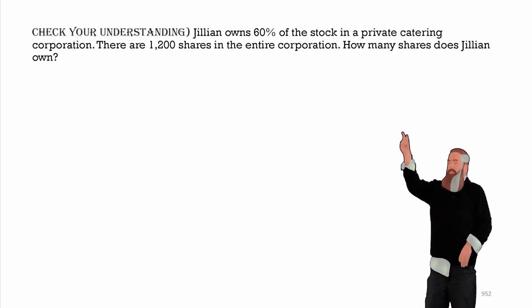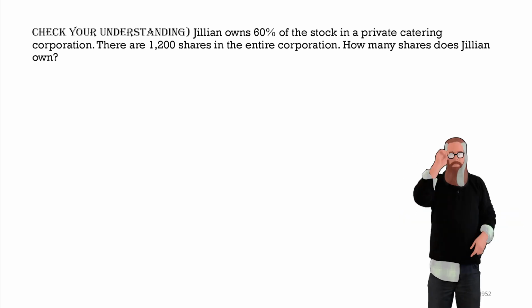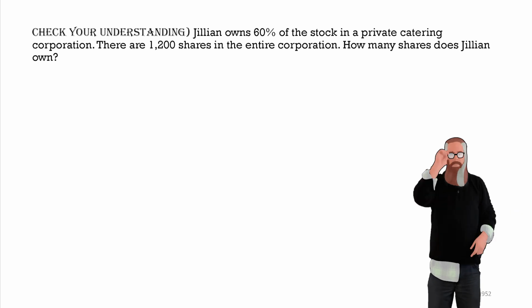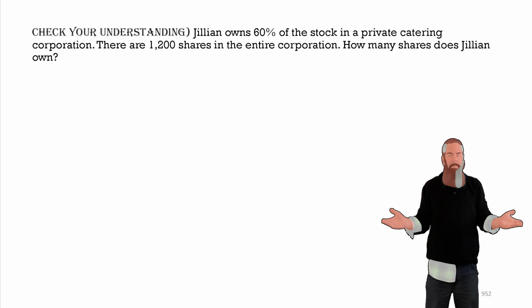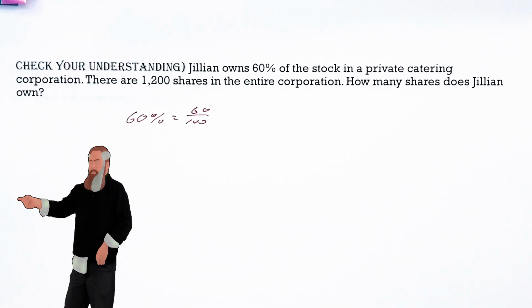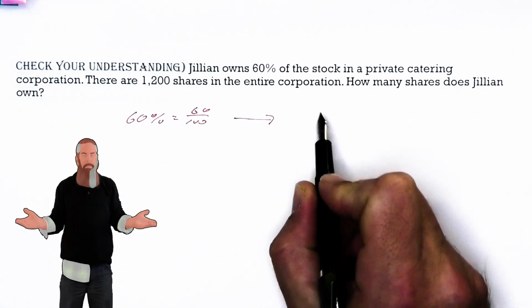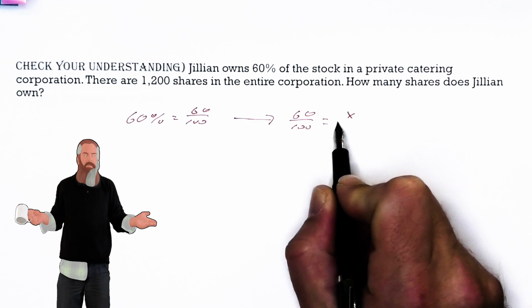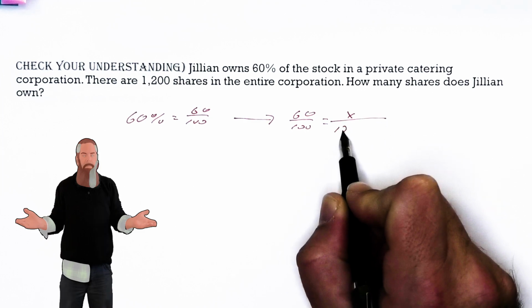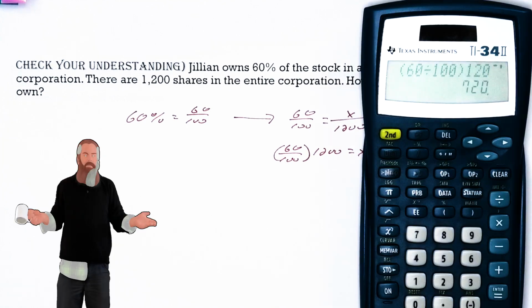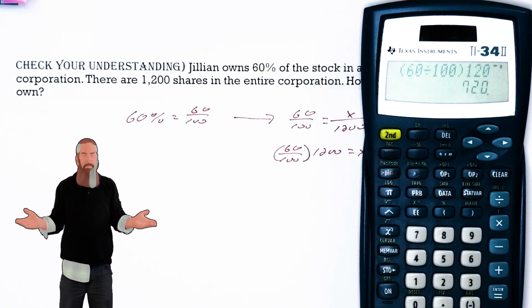Let's check and make sure we understand this. So Jillian owns 60% of stocks in a private catering corporation. There are 1,200 shares of the entire corporation. How many shares does Jillian own? We know that 60% is 60 over 100. So 60 over 100 would be equal to some number of shares for Jillian over the 1,200. Multiply both sides of the equation by 1,200 and we get 720 shares.